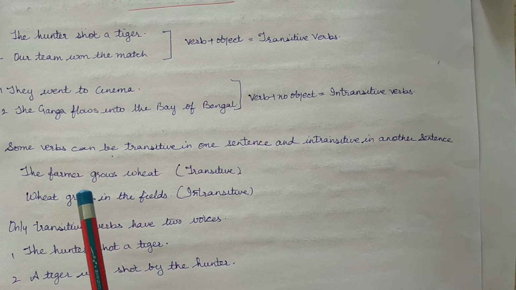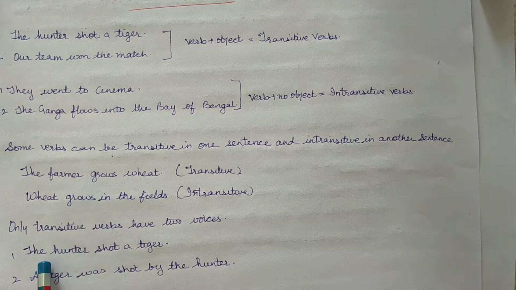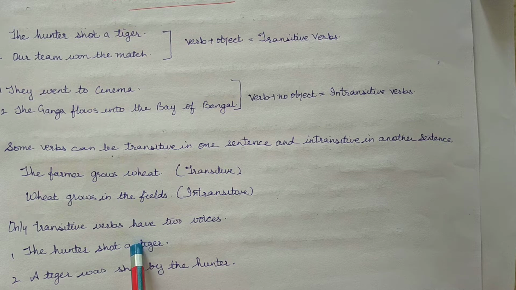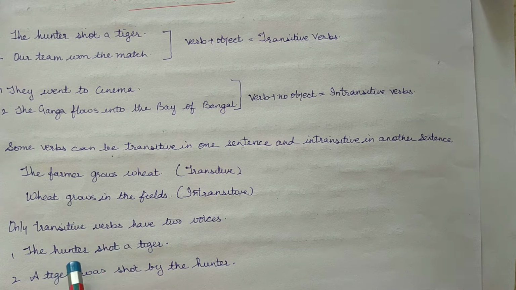Listen. Here are two sentences. The hunter shot a tiger. A tiger was shot by the hunter. In this sentence, the subject hunter is the doer of the action. The subject is active. The verb shot is therefore said to be in active voice.